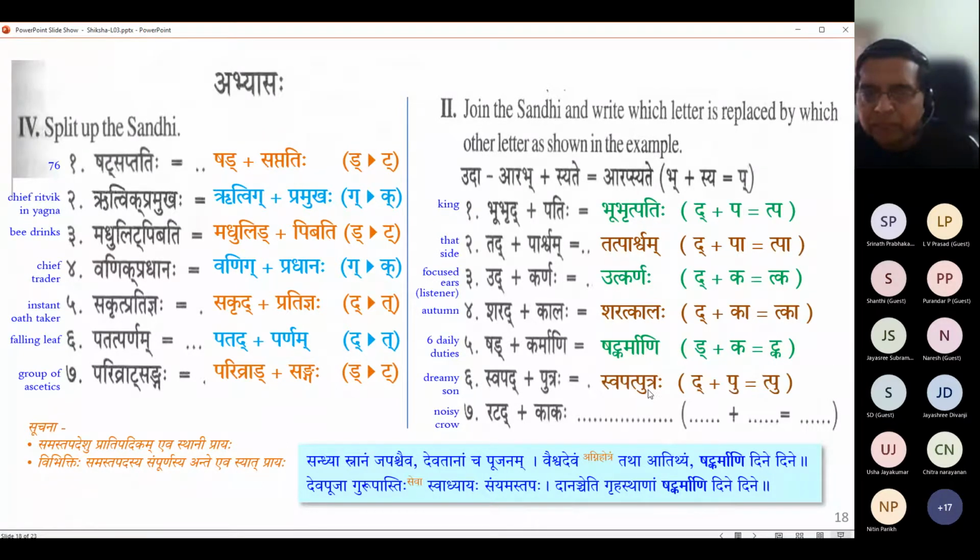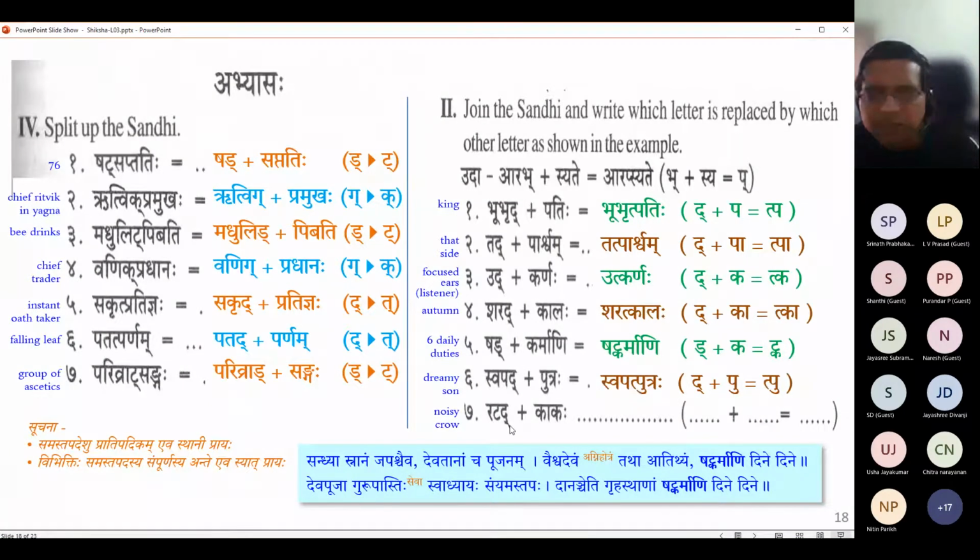Takara again. Swapat putraha. Okay, swapana in Sanskrit means what we in our colloquial languages swapna we say, that means dream or something like that. But in Sanskritam swapa is also the meaning of sleeping. Though I have said dreamy son in an extended way, here actually swapad simply means the sleeping. And here it is a kind of a pratipadika attached to putra. So swapat putraha, who is sleeping is largely enough to say sleeping.